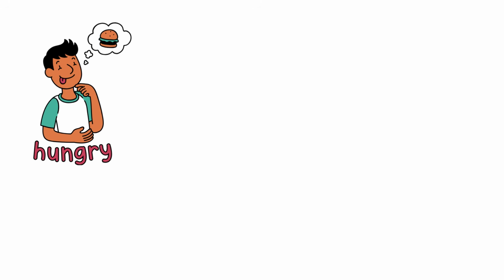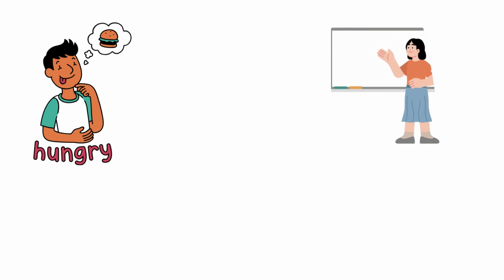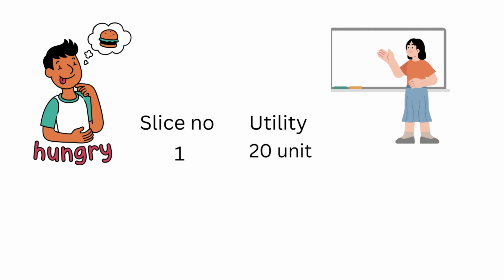Imagine a student who is very hungry after a long day of classes. The first slice of pizza gives him a lot of satisfaction because he was very hungry. Let's say it gives 20 units of utility. Now he eats a second slice. He still enjoys it, but not as much as the first slice. Maybe this slice gives him 18 units of utility.